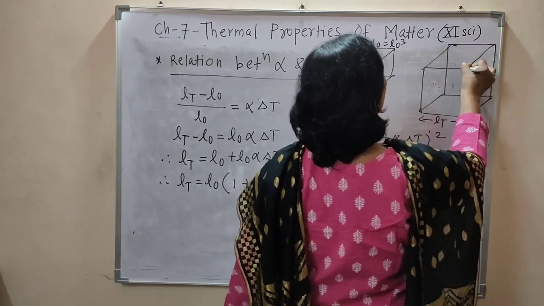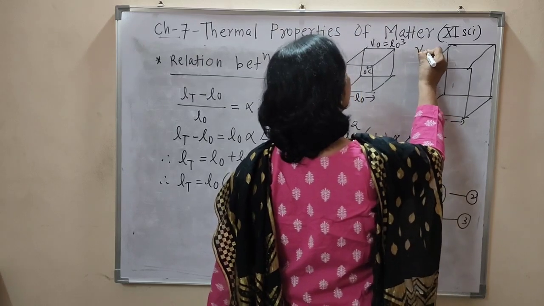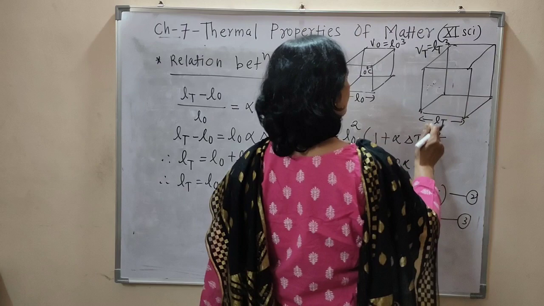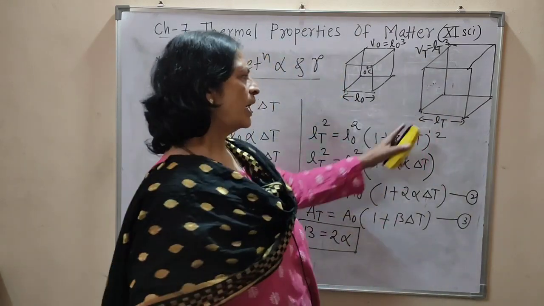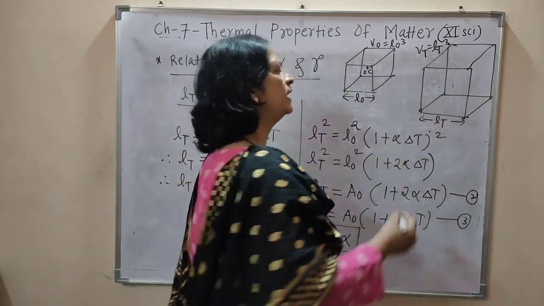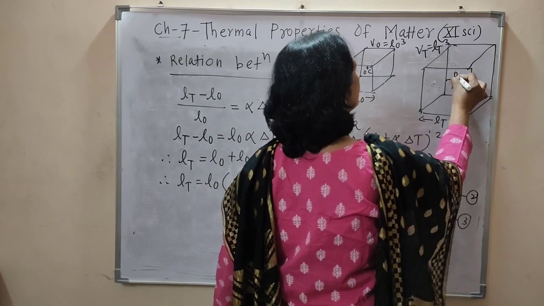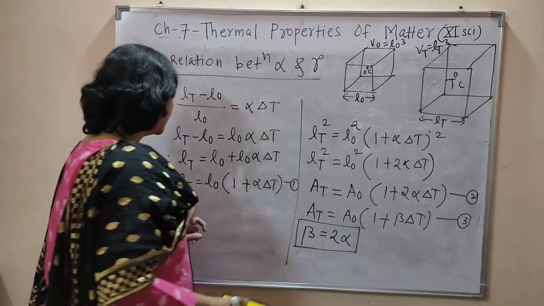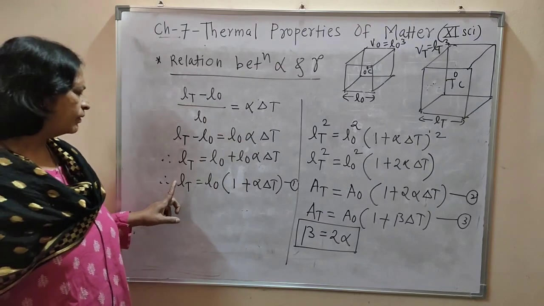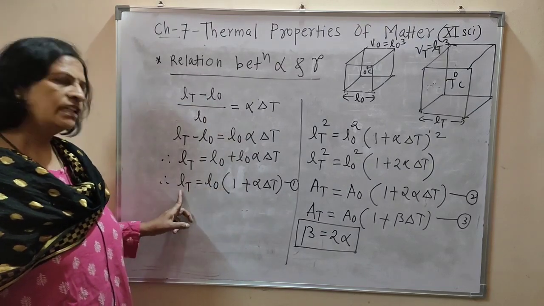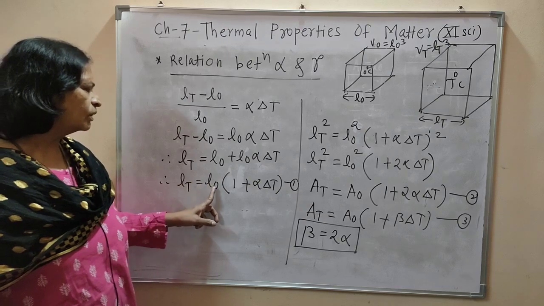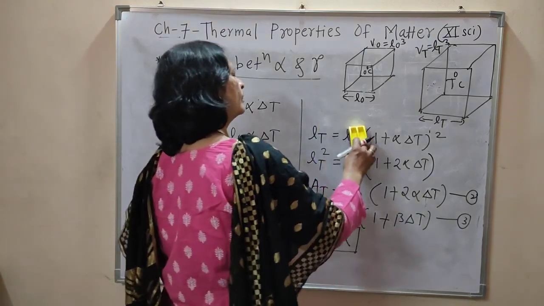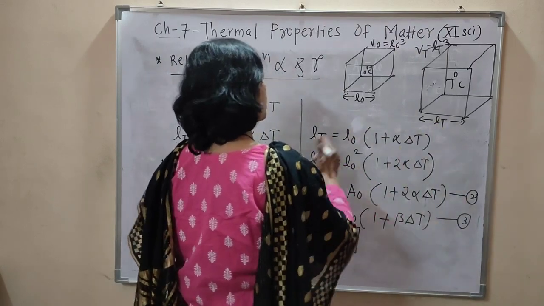and volume VT is nothing but LT cube, length into breadth into height. Now the volume of this cube at T degree Celsius is equal to LT cube. Now we already studied the relation between LT and L0: LT is equal to L0 (1 plus alpha delta T). Now make a cube of this equation.